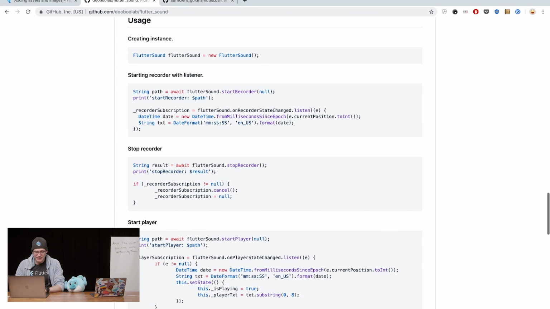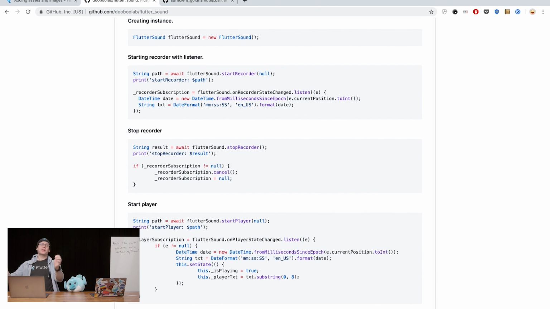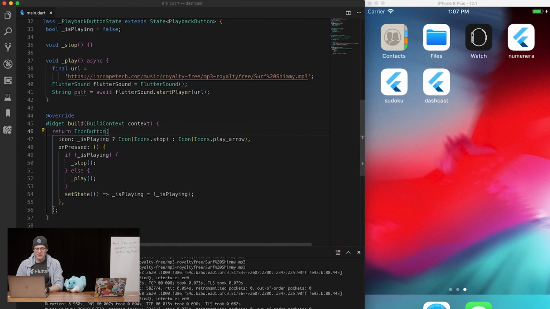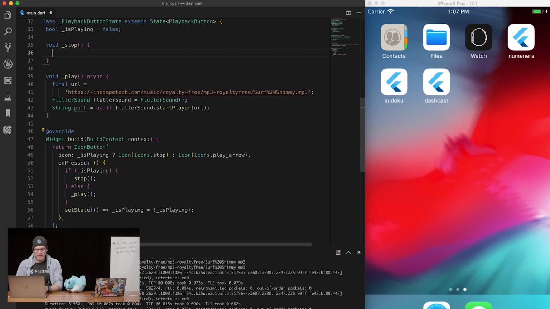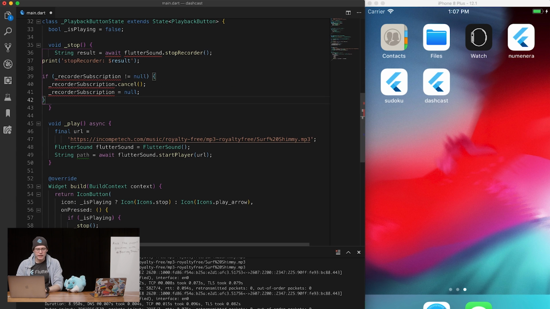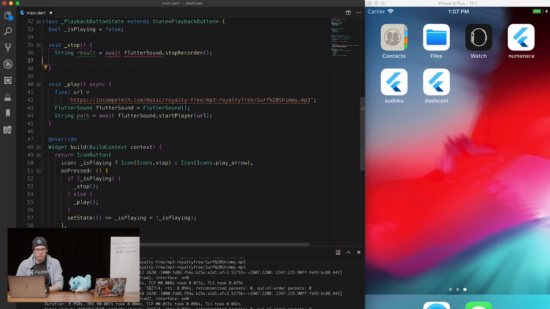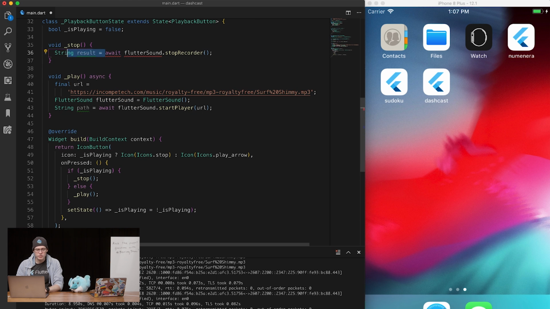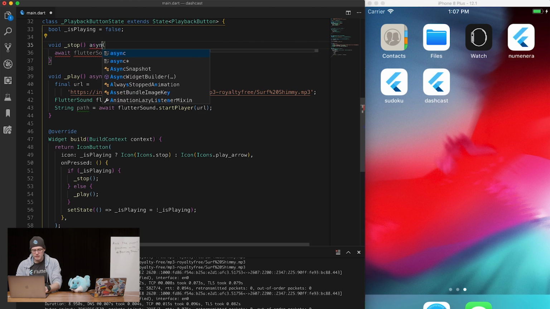The docs very handily had a... This is great. This is the show where we cut and paste from other people's docs and then spend ages trying to get it to work. Okay, so let's go into stop and let's go boom. And what are we doing? All we need at this point is to stop the recorder. This is going to be async.